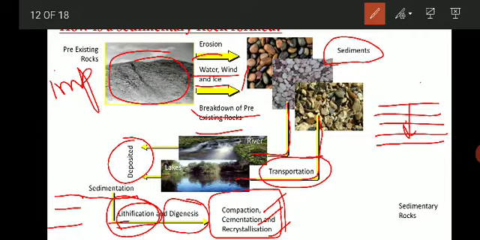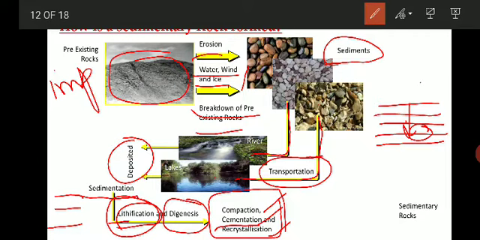It is like how you prepare laddus: we compact all the grains and ingredients, and after compaction you give a particular shape. Compaction brings all the loose sediments closer and closer, and that is nothing but compaction.